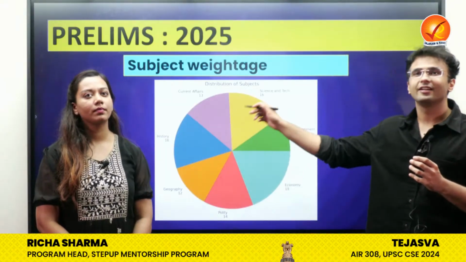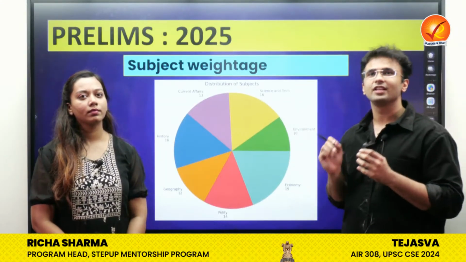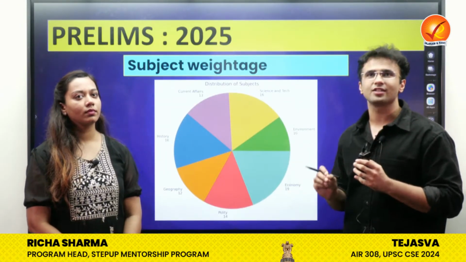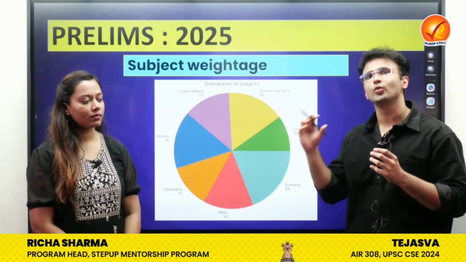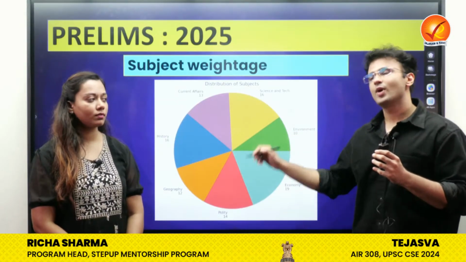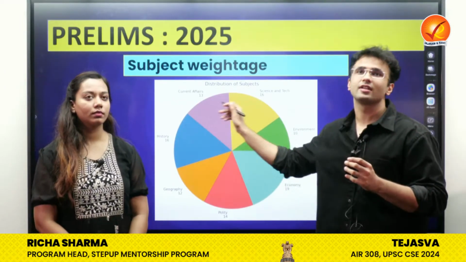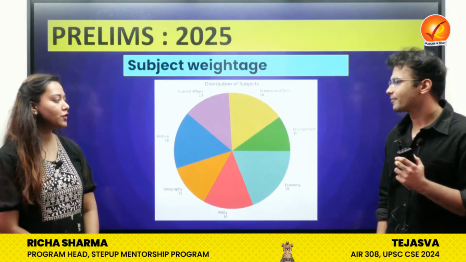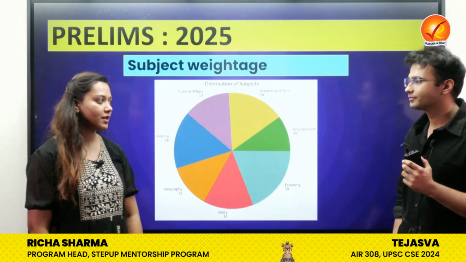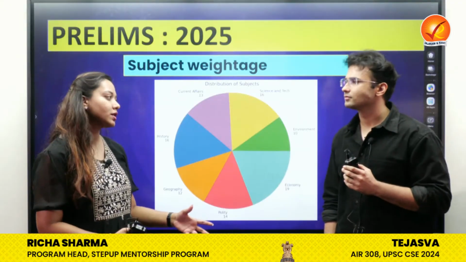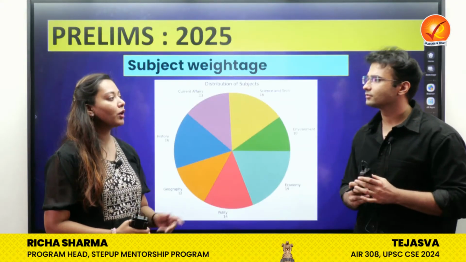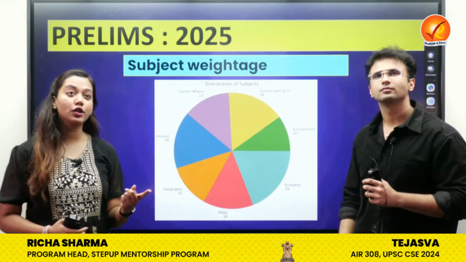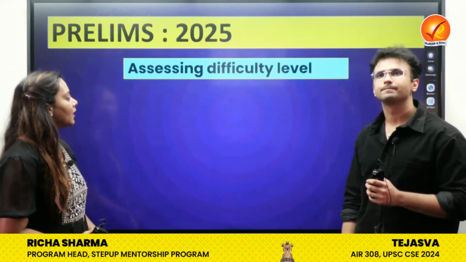So this is indicative of the fact that everything is being put to the test. You cannot leave out any one area. You will require holistic coverage of each and every subject. This is the message, clearly. Yes, it was a very well balanced paper in that sense. It was not giving an edge to any one particular subject, as compared to what happened in the last 2 years. So that is good news for all of us.